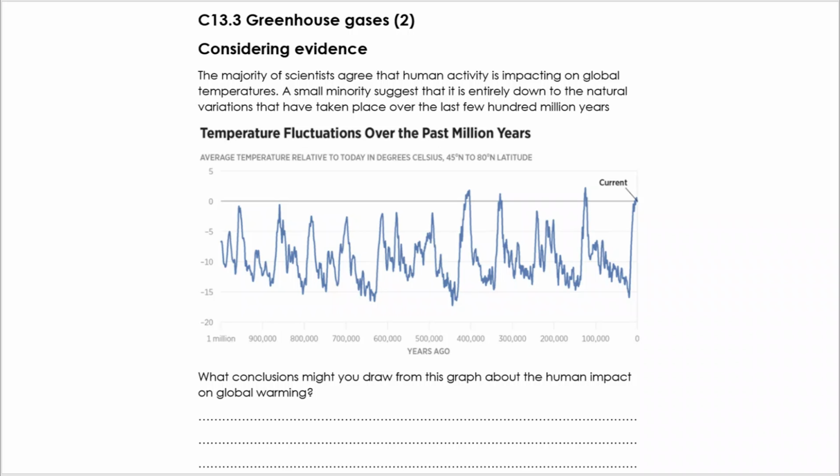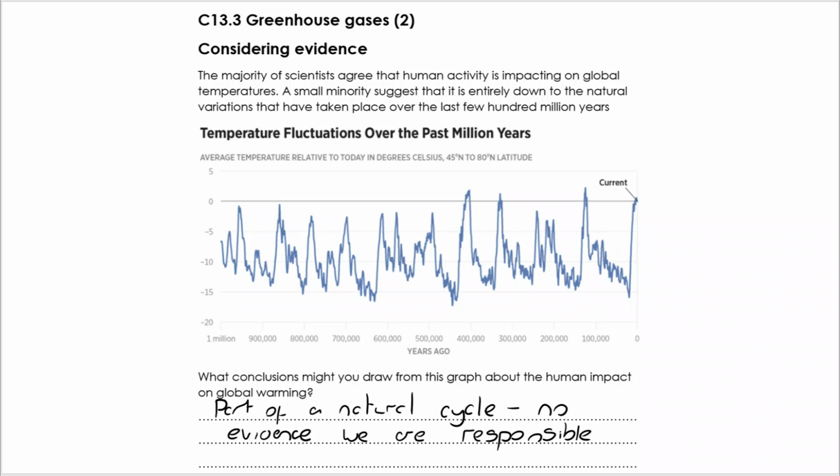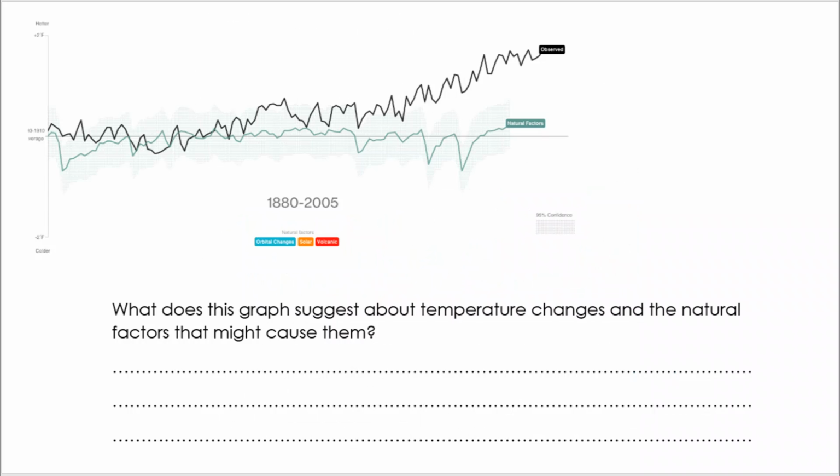But we're going to move on and we're going to look at how we can analyse evidence. I want you to look at this graph and see what conclusion you would draw just from this about human impact on global warming. What I'm hoping is that you can see that actually within this, it seems very much that there's part of a natural cycle. We've had significant increases before. So somebody could look at this and say, no, we are not responsible for global warming. And that's the evidence that you would draw given only that. Let's take a look at this graph.